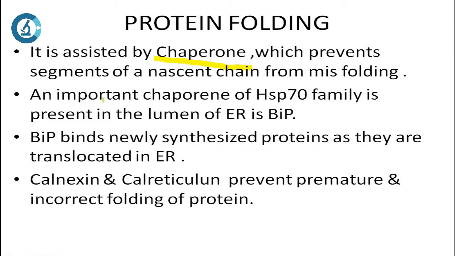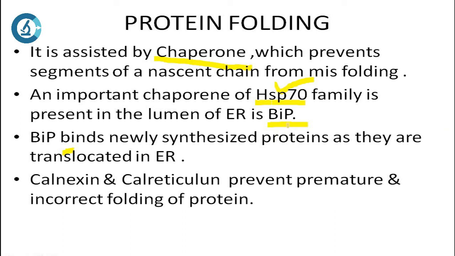An important chaperone of the HSP70 family, HSP standing for heat shock protein, is present in the lumen of the ER and is called BiP. BiP binds to the newly synthesized protein as it is translocated into the ER.